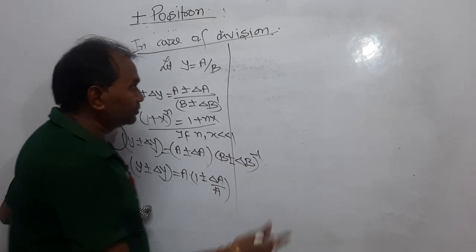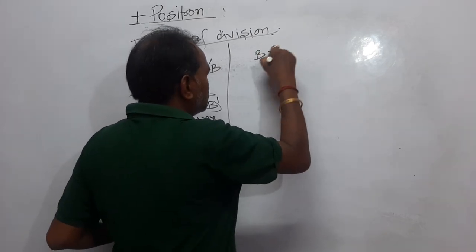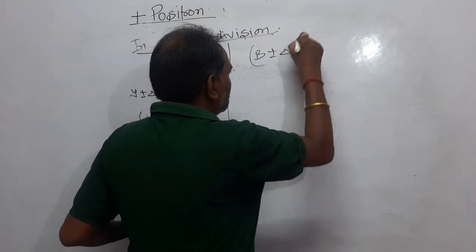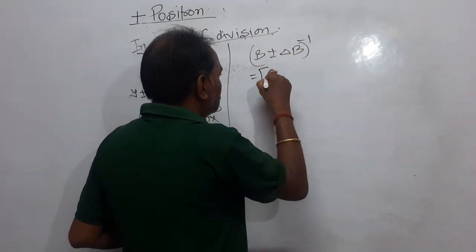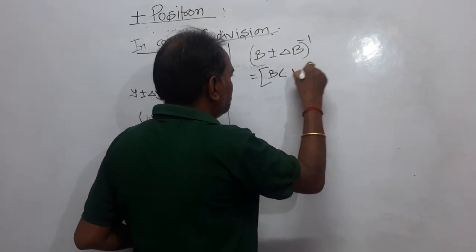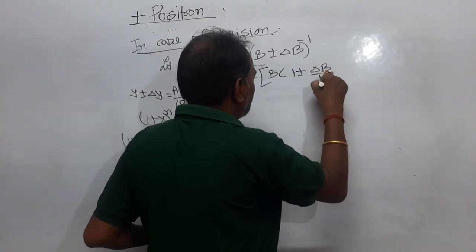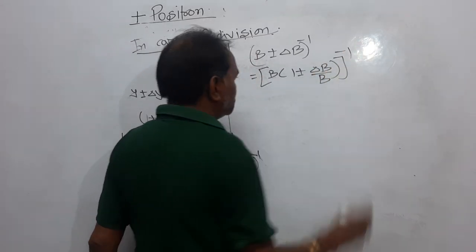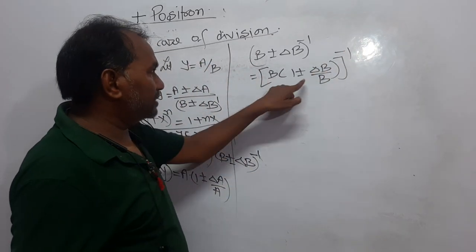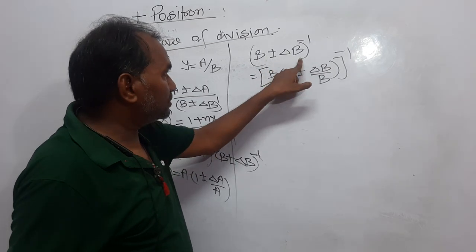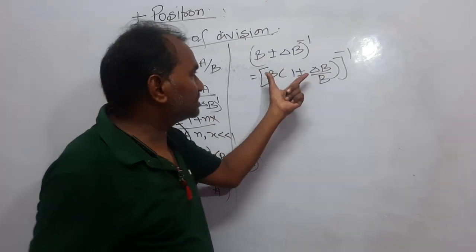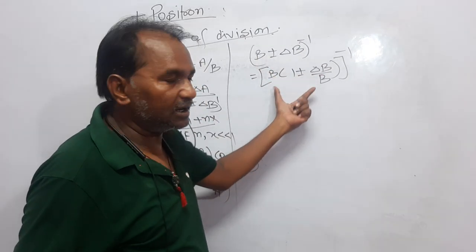So what you have to do, look here: if it is b plus minus delta b inverse, what I'm doing is taking b common. It will be 1 plus minus delta b upon b whole power minus 1. Now again if you multiply by b, the same result you will get, b plus minus delta b. It means it does not have any impact. You can do it like this.